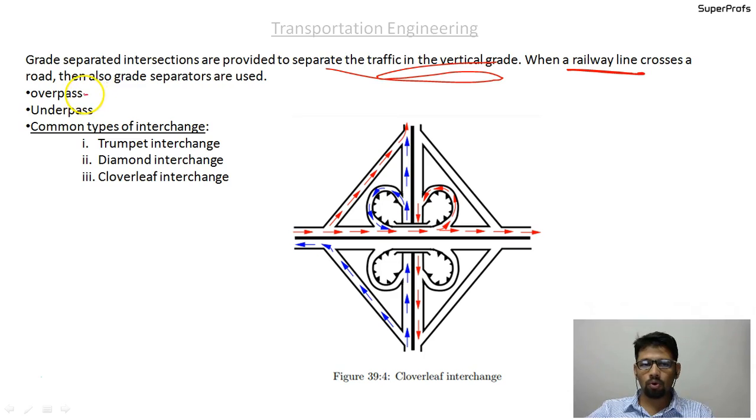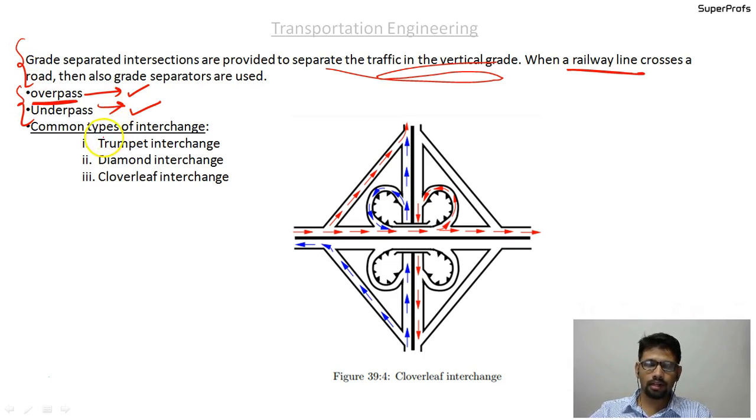There are two types, overpass and underpass. The cases in which the road having major traffic is made to go at an elevated level are called overpass. And if the road having major traffic is passed through a lower level, then it is called underpass. I hope you all must have seen the overpasses, underpasses and grade separators when you travel.